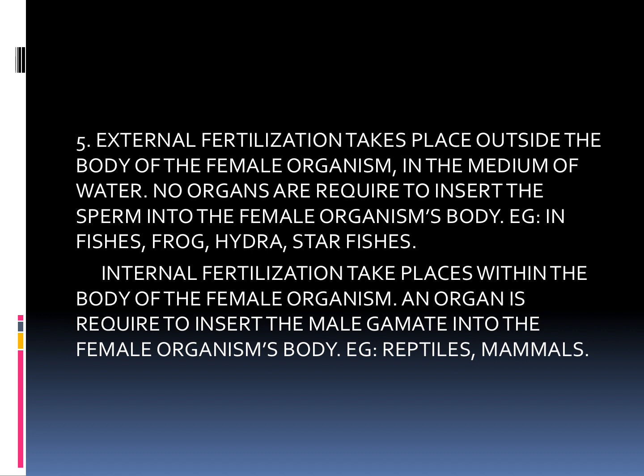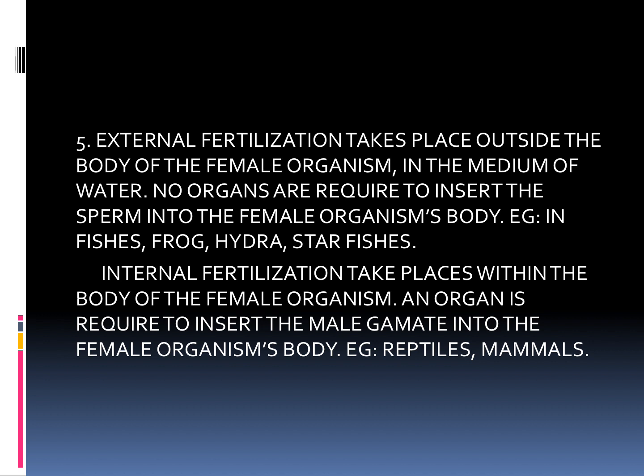An organ is required to insert the male gamete into the female organism's body. Examples: reptiles, mammals.